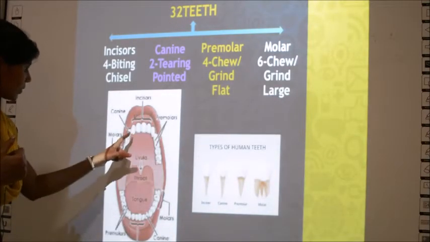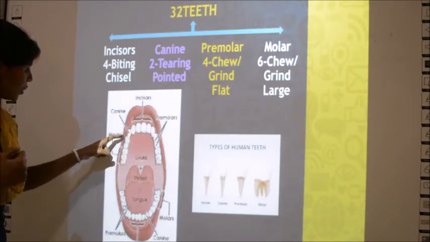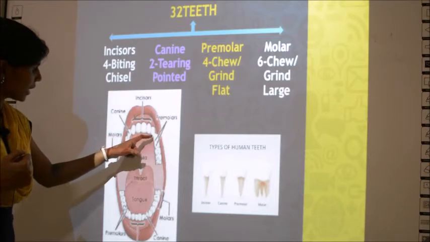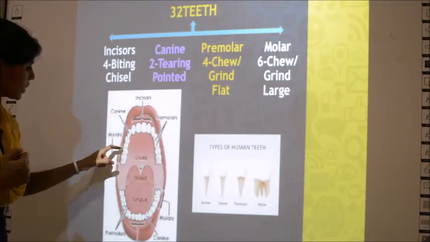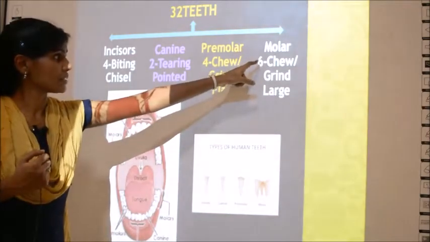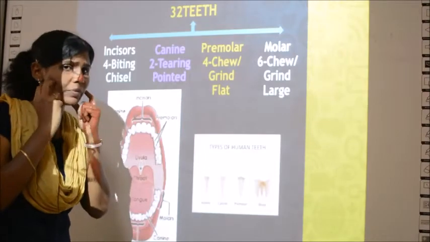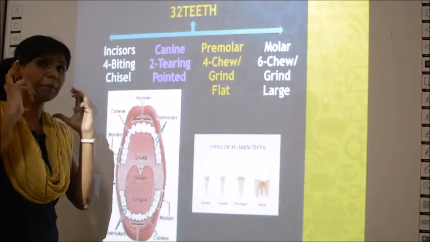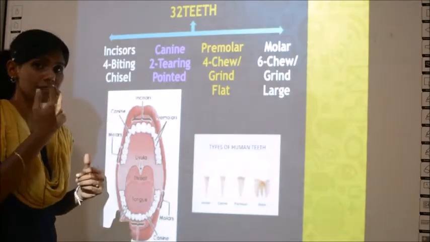I'll show here. This is incisor, this is canine, and 2 premolars. Next to the canine you have 2 premolars, and the last, 3 plus 3, 6 molar teeth. You have big teeth at the last, no? That is called molars.